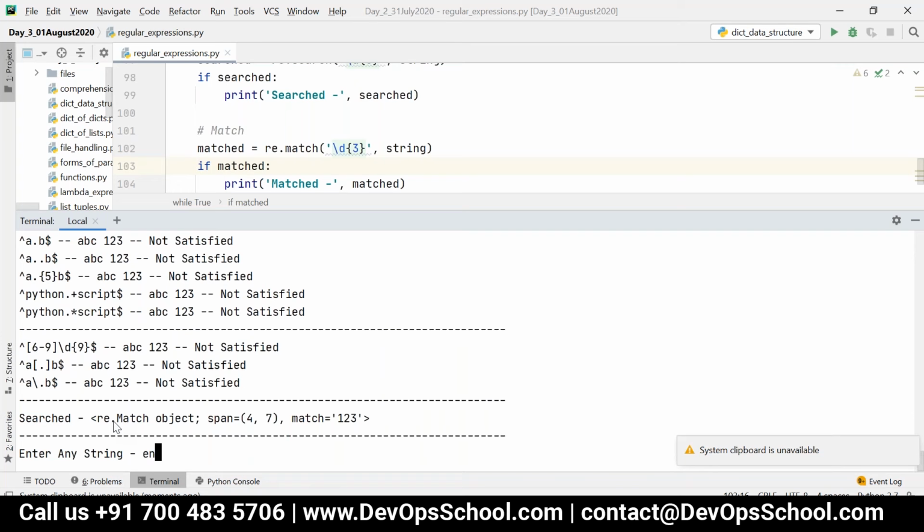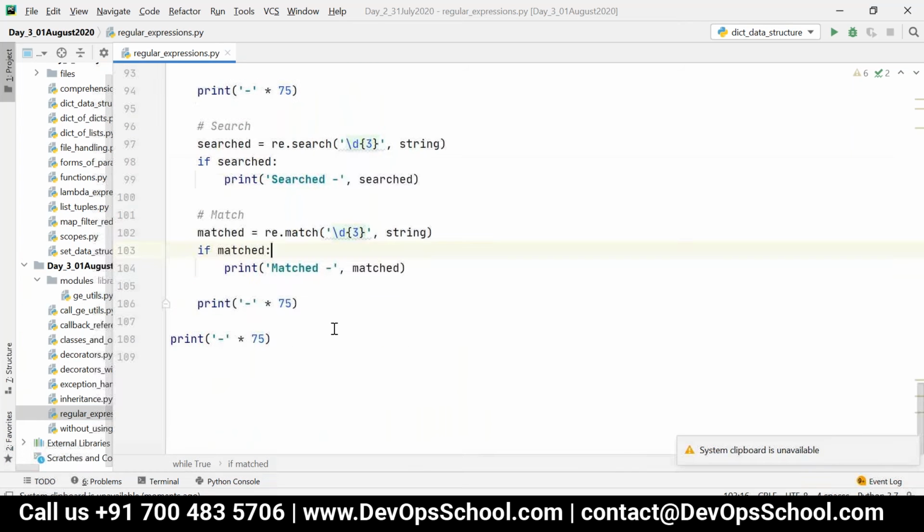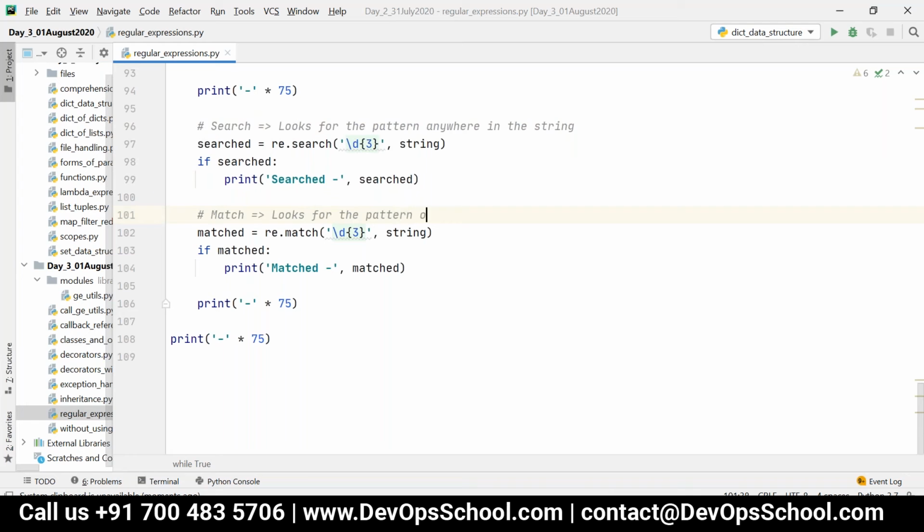That means search looks for the pattern anywhere in the string, but match looks for the pattern only at the beginning of the string.